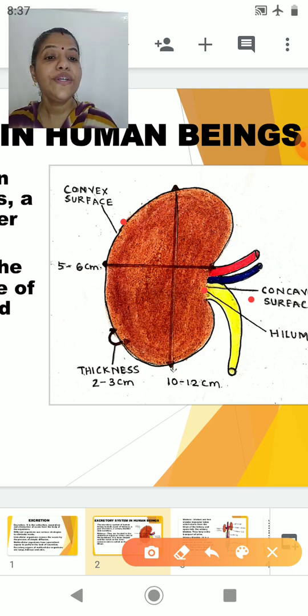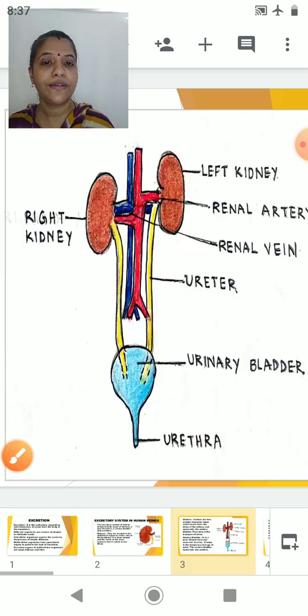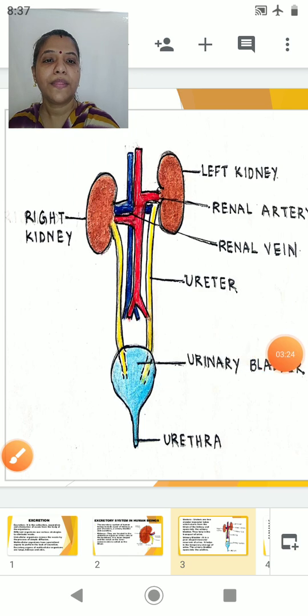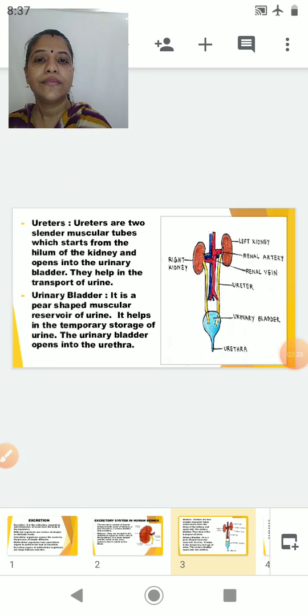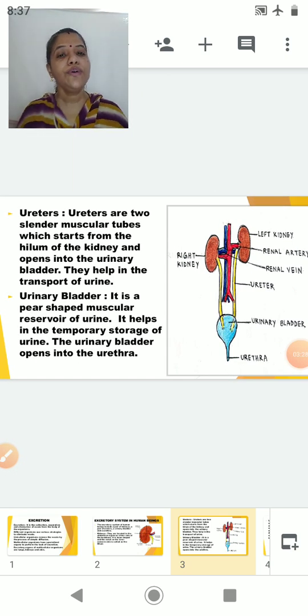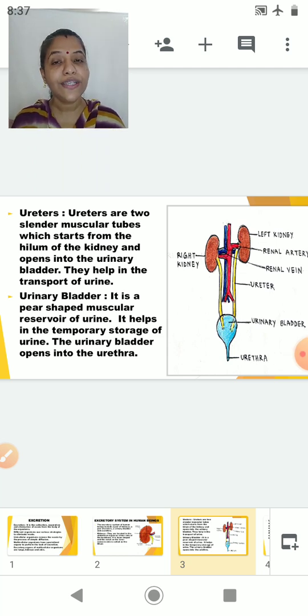Okay, now students, let us move to the next part. You have studied about the kidney, its position and its external structure. Now in the next part you are going to study about the next organ, that is the ureters.